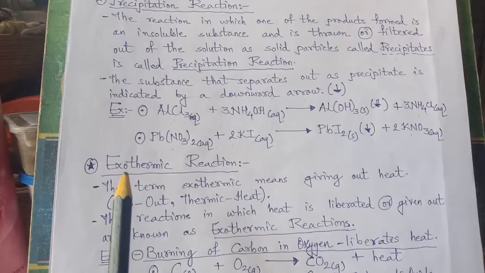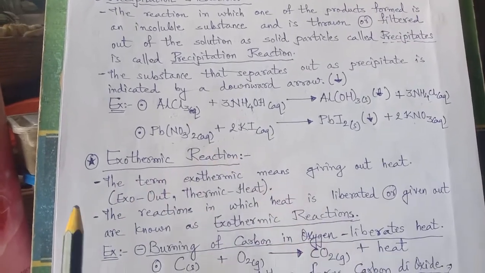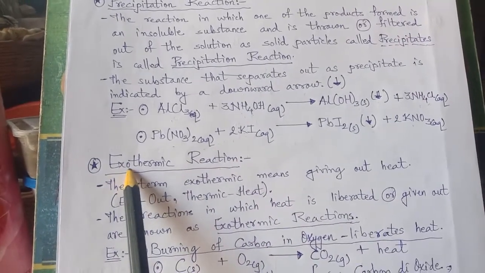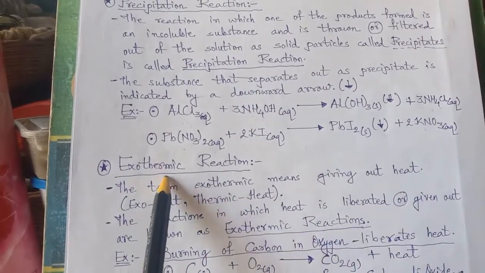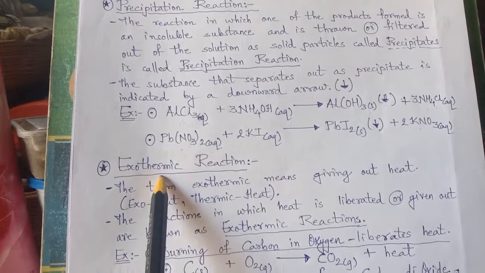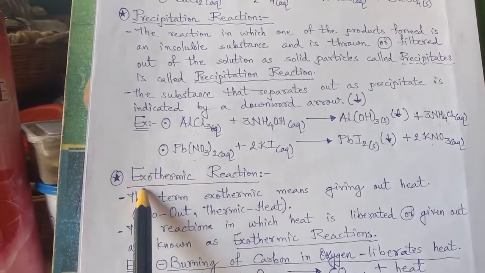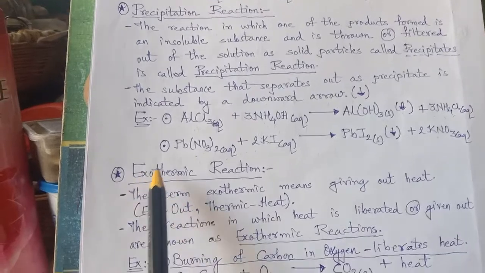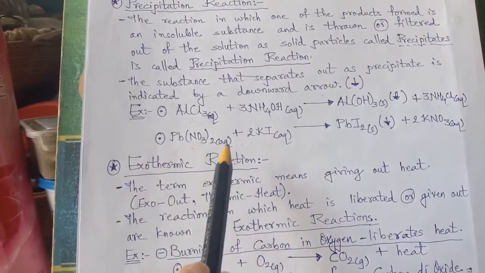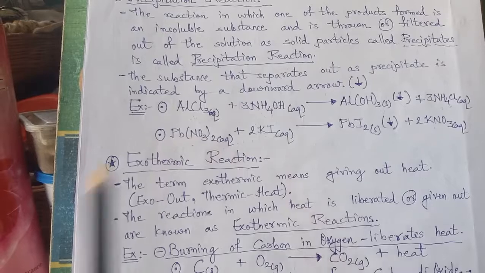The next is exothermic reaction. Exo means the thing which is given out, and therm is heat. So a reaction in which heat is thrown out, or you can say heat is released, is called an exothermic reaction.